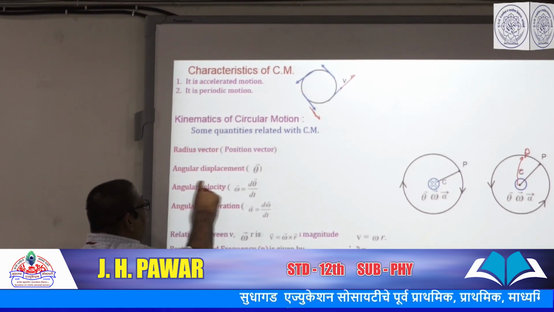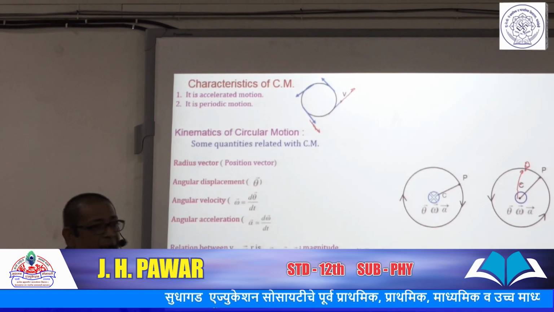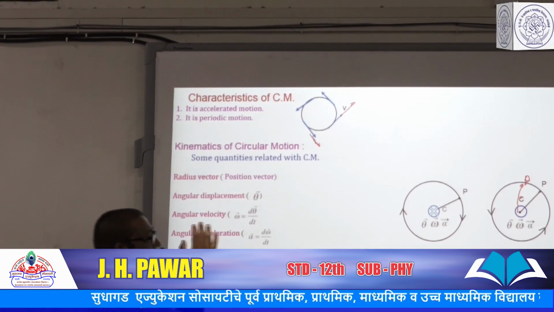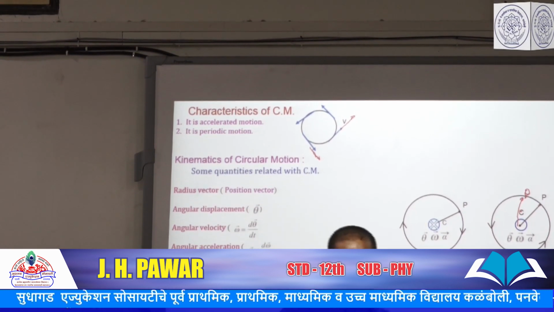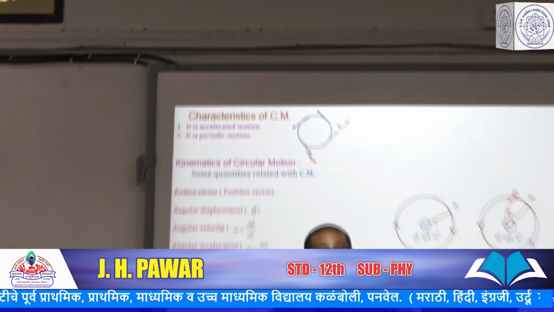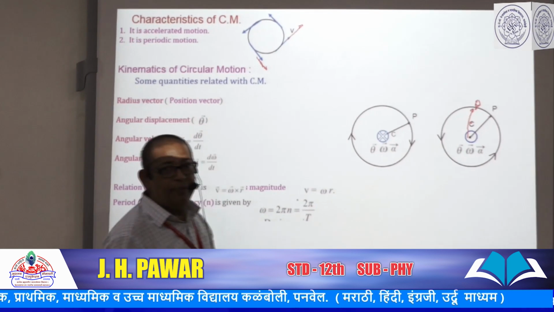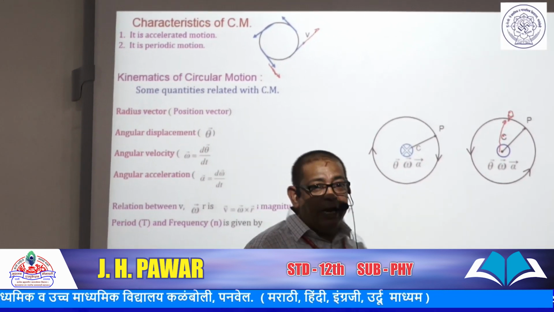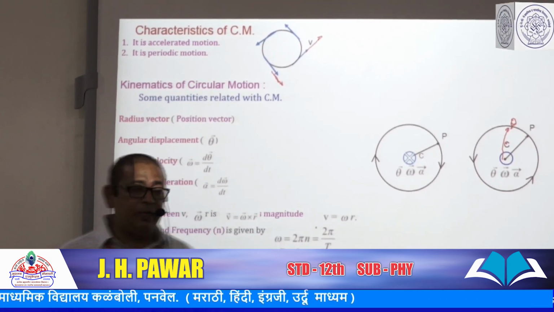It is called angular velocity. The direction of angular velocity is the same as that of the angular displacement, perpendicular to the plane of the circular motion.